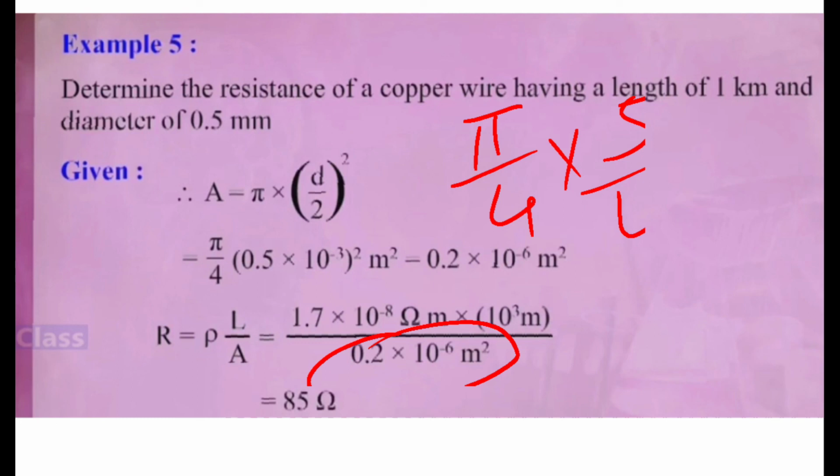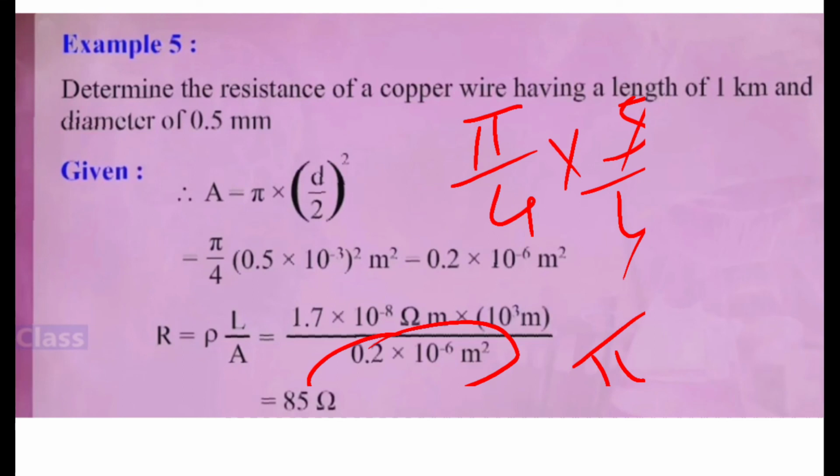So you have children 5 upon 4 into 4, that is 16. Right? 5 upon 16 into 10 raised to minus 6.